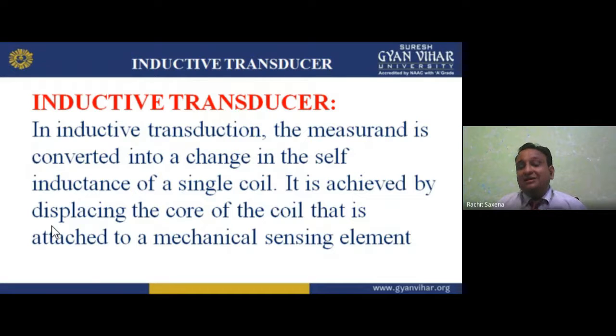It is achieved by displacing the core of the coil that is attached to the mechanical sensing element, just like your LVDT, linear variable differential transformer. So this is similar to that one. I am changing the inductance of the single coil. How can we achieve it? Through the core.